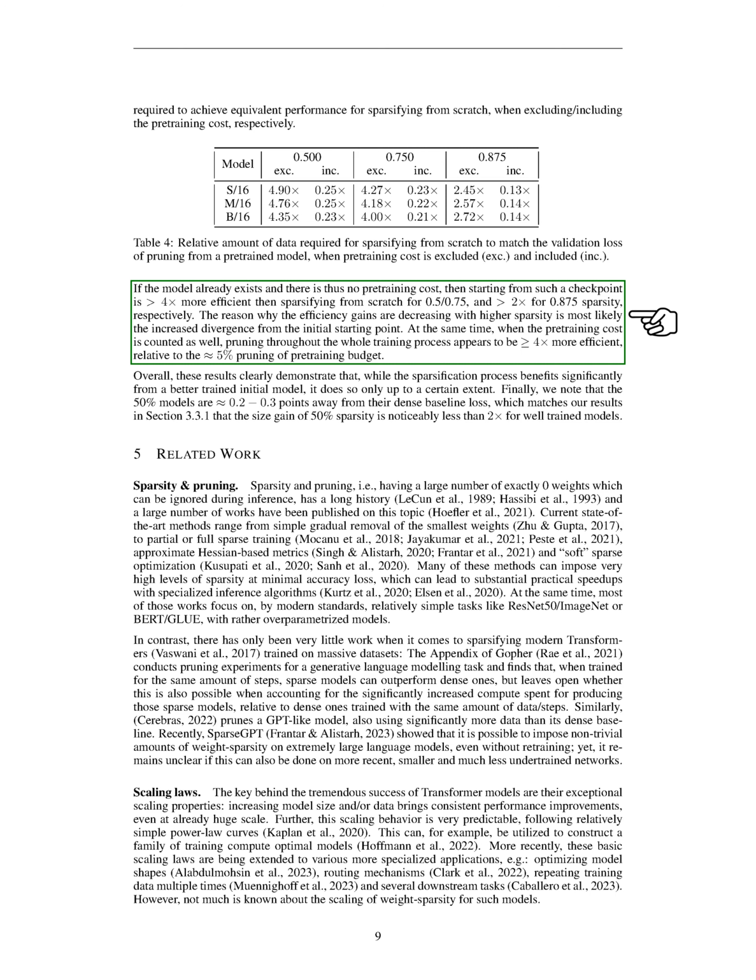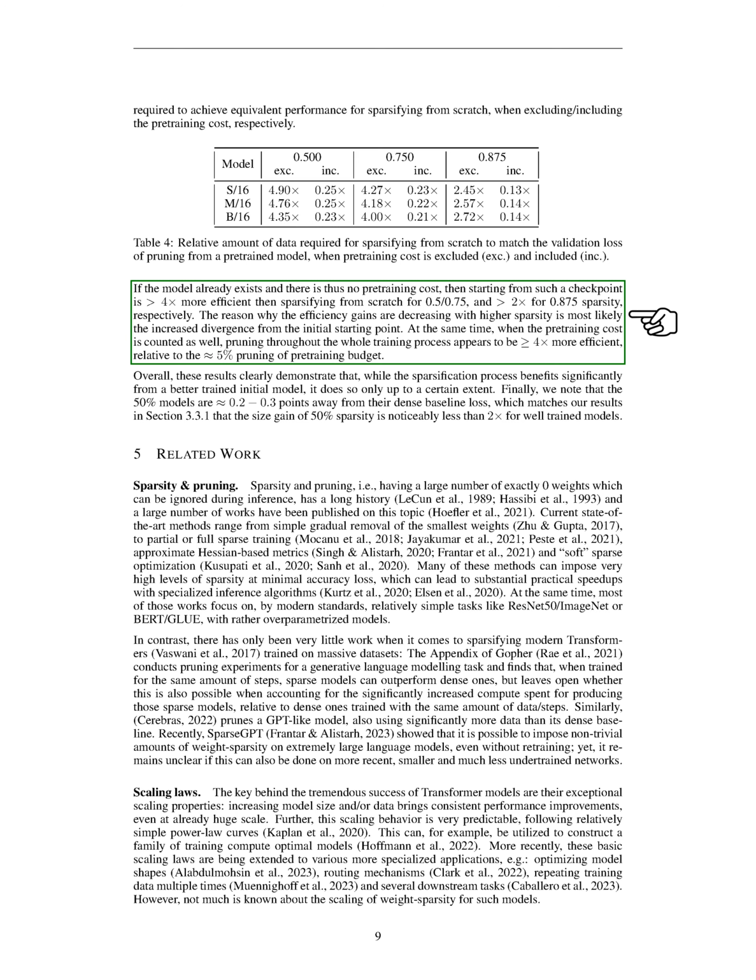Our results showed that if the model already exists and there is no pre-training cost, starting from a checkpoint is more than 4 times more efficient than starting from scratch for 0.75 sparsity, and more than 2 times for 0.875 sparsity. However, the efficiency gains decrease with higher sparsity, likely due to the increased divergence from the initial starting point. When the pre-training cost is included, pruning throughout the whole training process appears to be at least 4 times more efficient, relative to the approximately 5% pruning of pre-training budget.